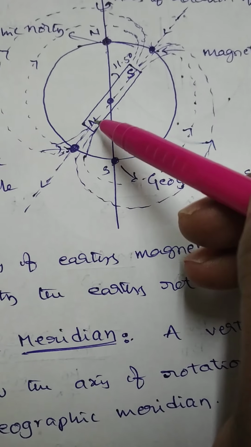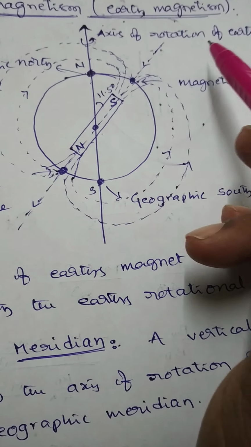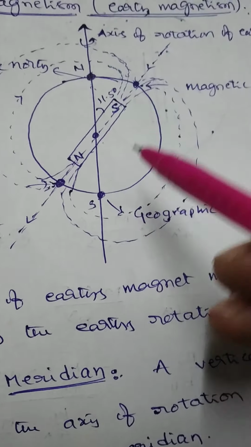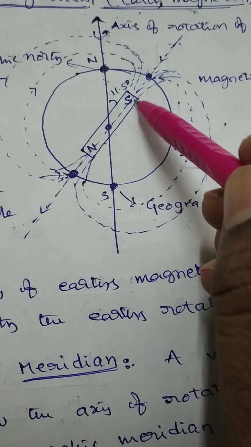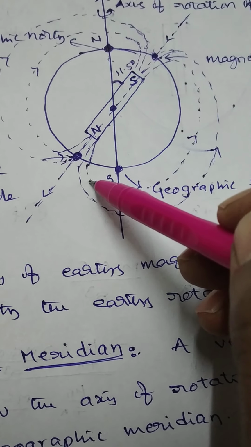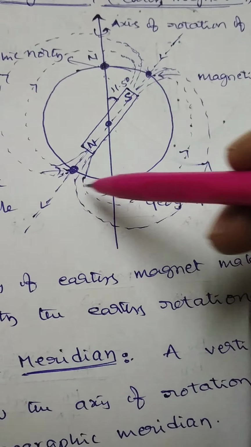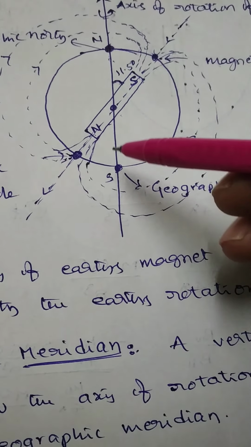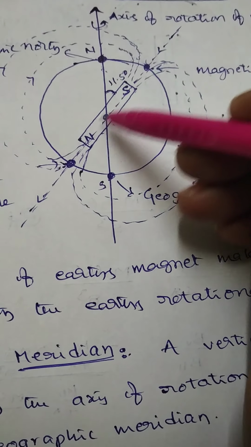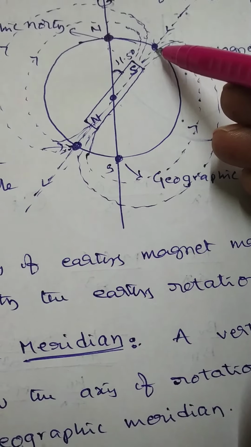It will come to rest not along the axis of rotation of Earth. Maybe it will come to rest at a certain angle with the axis of rotation. Therefore, the Earth is taken as a huge magnet. These are taken as the magnetic north and south poles of Earth.